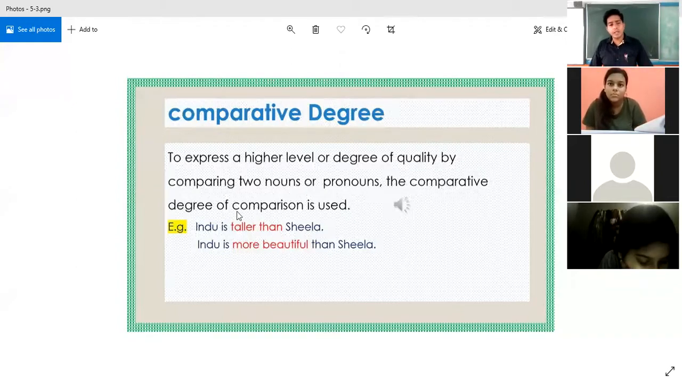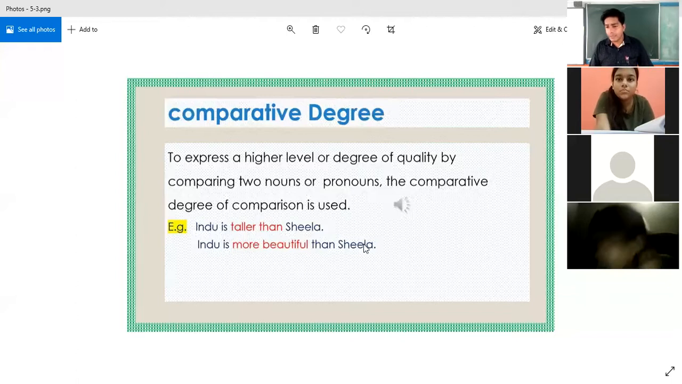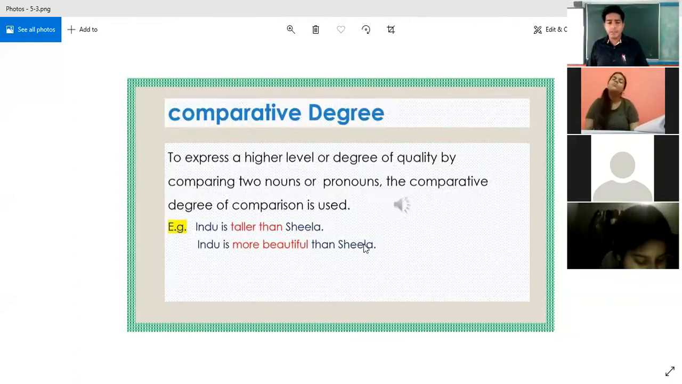See the example. Indu is taller than Sheila. Who is taller here? First one or second one? First one is taller. Indu is taller. We are comparing only two people, and if we take the word taller, not tallest, in that sense, Indu, she is taller. Always we have to use the comparative degree of the adjective.